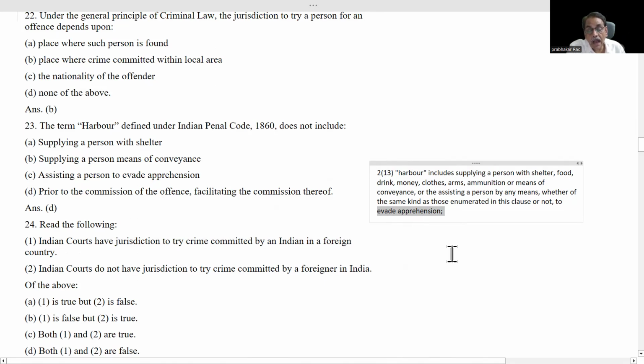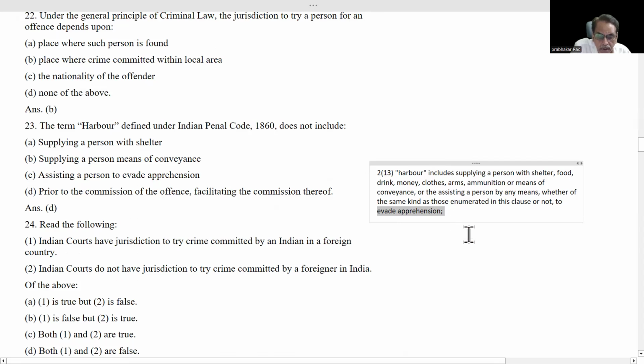When an offense has been committed, only after that arrest takes place. If a person has committed an offense, to avoid arrest, he goes to his known persons and asks them for shelter, a place to stay, food, drink, water, liquor, money, some expenses, pocket money, clothes, for hiding for some days, arms, weapons, ammunition and all these things, guns, knives and all other things, and means of conveyance, some vehicle to flee. And not just this, apart from the things mentioned here, some other thing may also be needed. That's why it is not an exhaustive one.